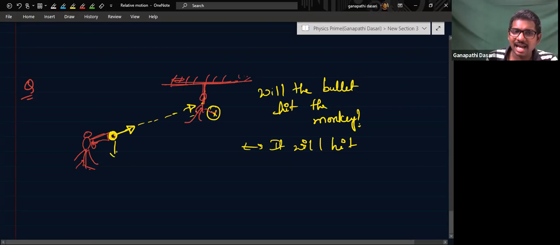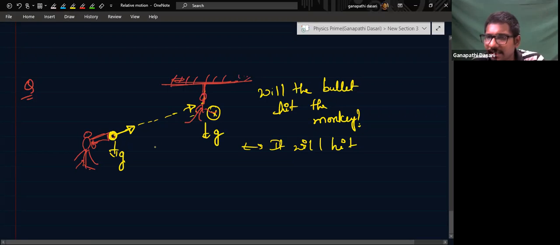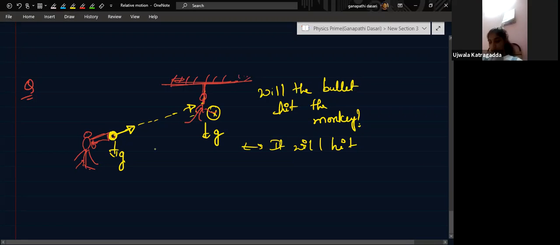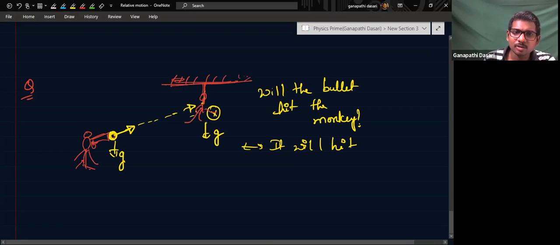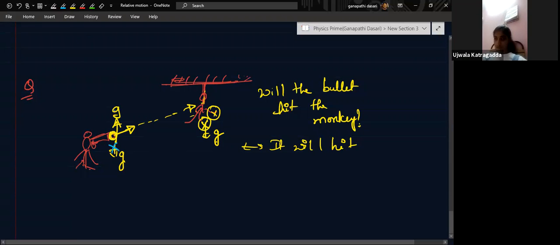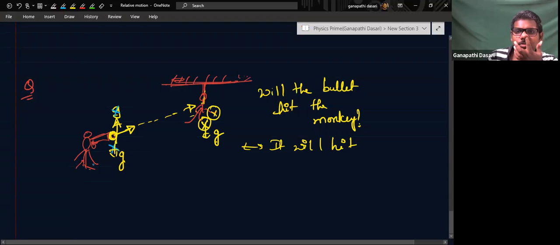But the bullet has an acceleration g downwards, and the monkey also has an acceleration g downwards when the monkey left the rope. That means the relative acceleration to the monkey should be nullified, reversed in direction and given to the bullet. That means the bullet acceleration will be 0. The bullet does not have a relative acceleration. So whichever direction the bullet is pointed, in that direction it will go. And the monkey is at rest in the relative world, so it will come and hit the monkey.